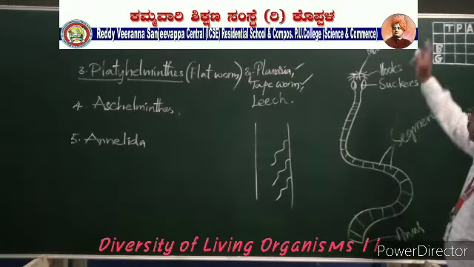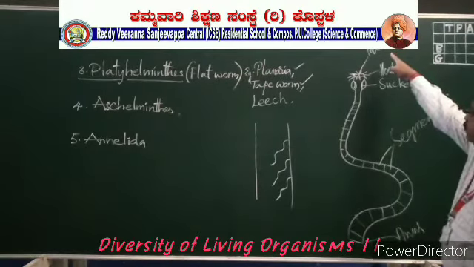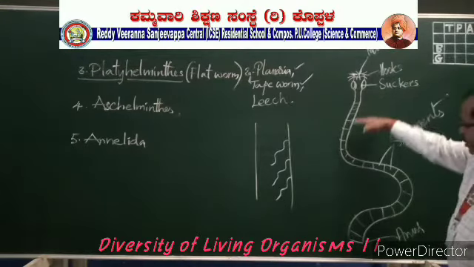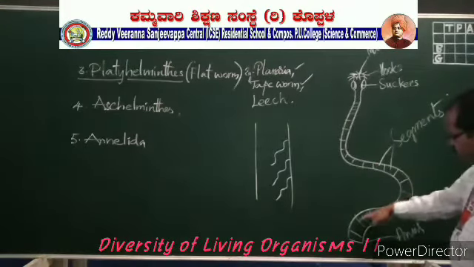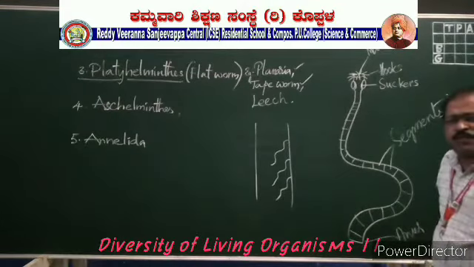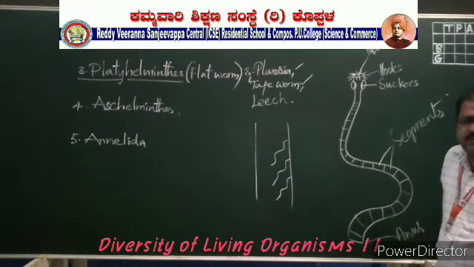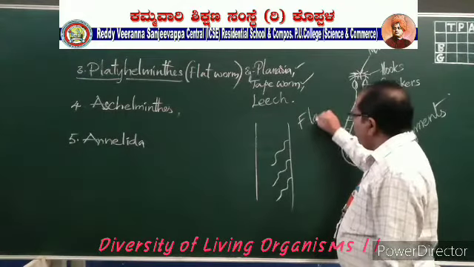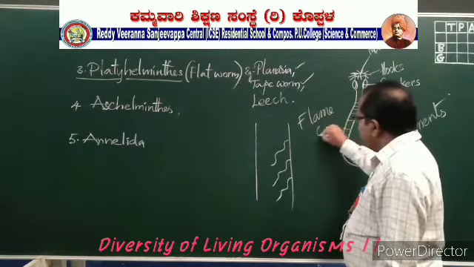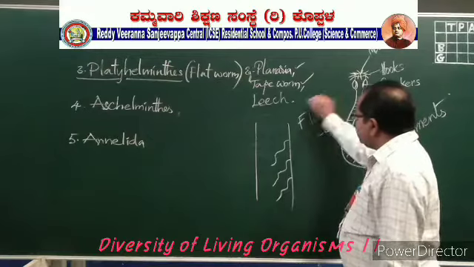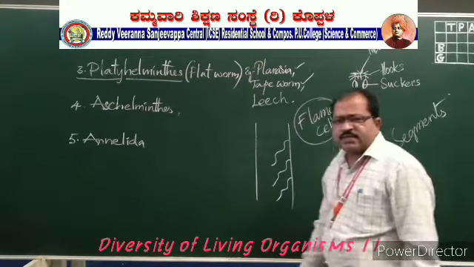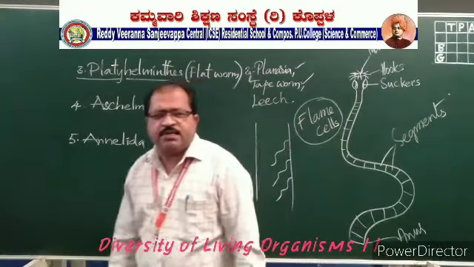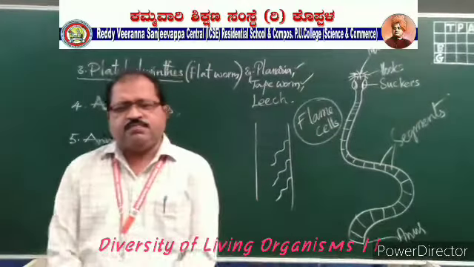They take the food through the mouth, and after digestion, waste material will be eliminated from the anus. And they have excretory cells called flame cells. These will collect all the waste material from the body and excrete it outside. Excrete means remove from the body.